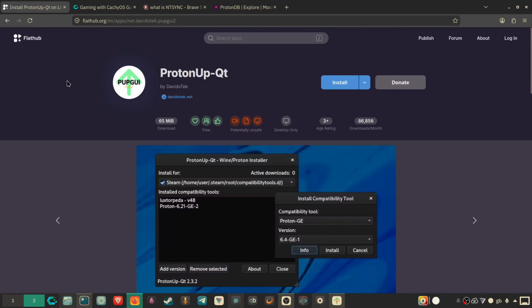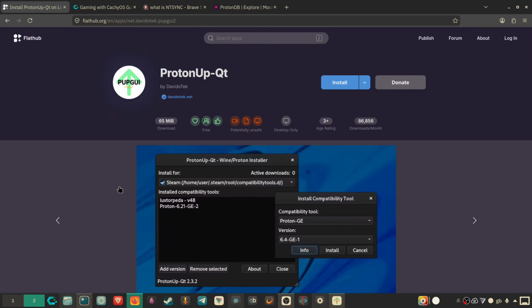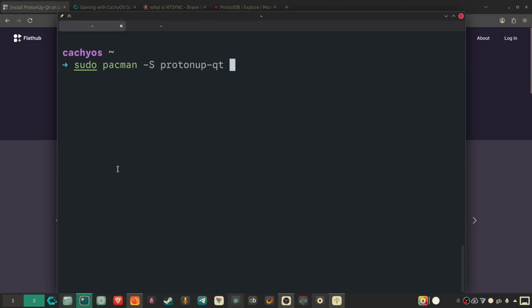So I'm using the Flatpak version here. All you need to do is go to flathub.org and write this, Proton Up-Qt. You want to hit install, so you just copy this over here and paste it in your terminal. Alternatively, if you are using CachyOS, you can simply put this command in and it should download Proton Up. So let's take a look at Proton Up.